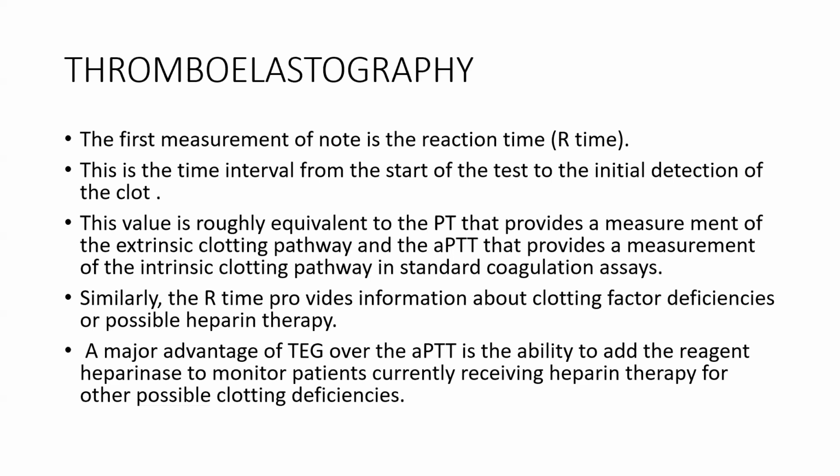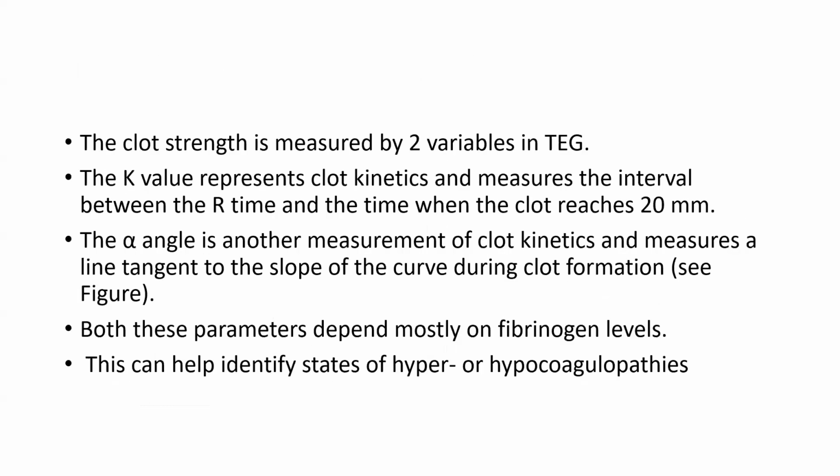So the major advantage of TEG over APTT is the ability to add the reagent heparinase to monitor patients currently receiving heparin therapy for other possible clotting deficiencies. So the clot strength is measured by two variables in the TEG. So that is the K value, which represents the clot kinetics and measures the interval between the R time and the time when the clot reaches 20 mm.